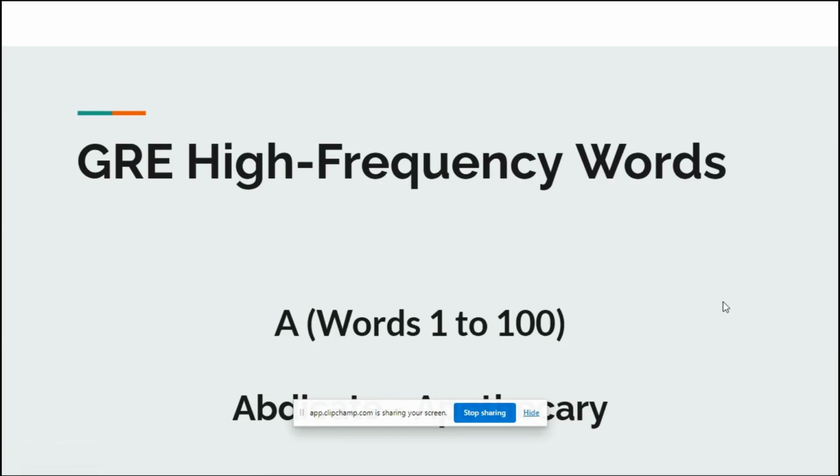Hello and welcome everyone to this first session of GRE High Frequency Words. Today we would first go through the words from 1 to 100, and these are the words between the word abdicate and the word apothecary.